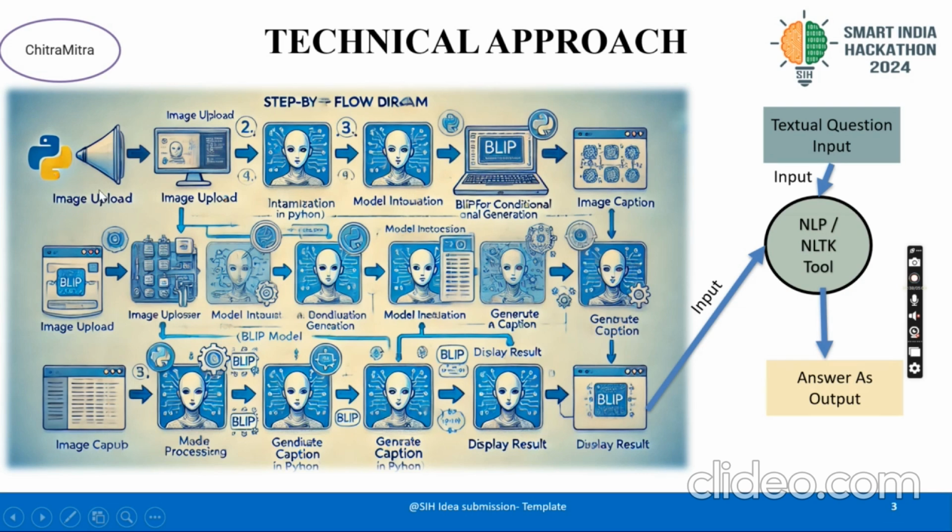After caption generation, the model will take the data, as well as the new image we upload. First, we have loads of image datasets, and based on that the model will train on the data. We will upload the image for checking, or for chatting. At that time, the model will initialize that image and find the caption. After the generation of the caption, the BLIP model will give the result as which question this image is related to. That input will go to our model and the NLTK tool, and we also ask the textual question, and after the NLP tool, it will give the answer. So this is basically the technical approach of how our model will work.